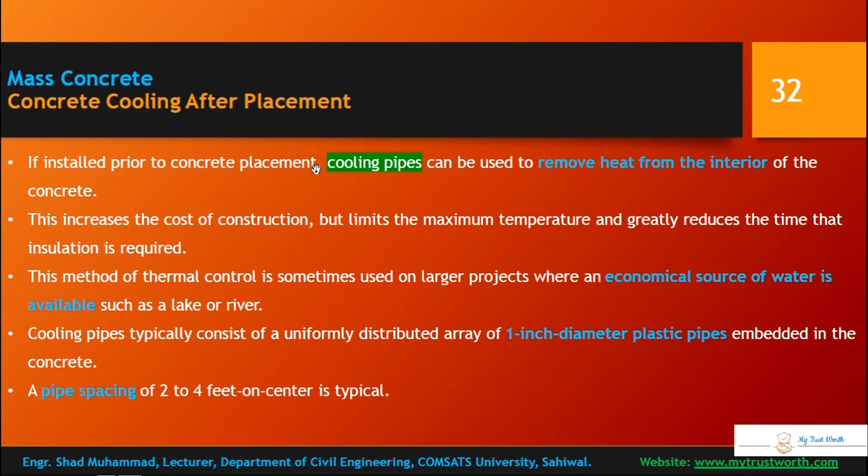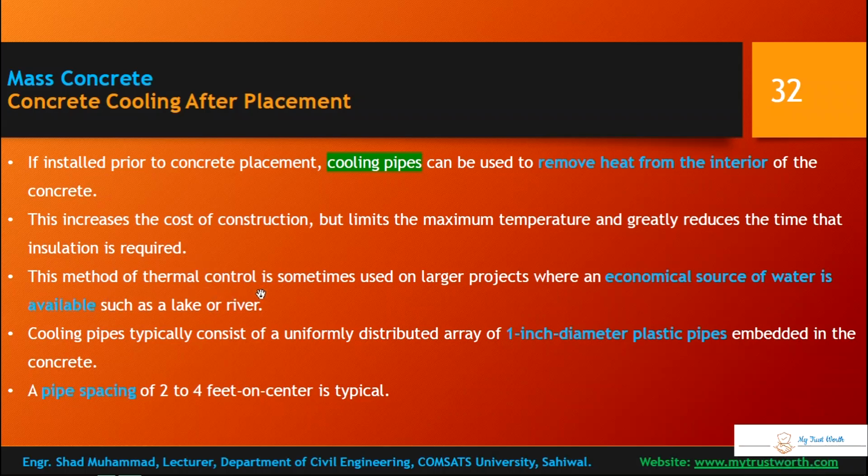So this is an option, since curing with steam or cold curing is not possible. Cooling pipes can be used to remove heat from the interior of the concrete. This increases the cost of construction, but limits the maximum temperature and greatly reduces the time that insulation is required.